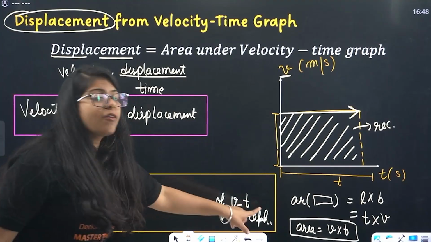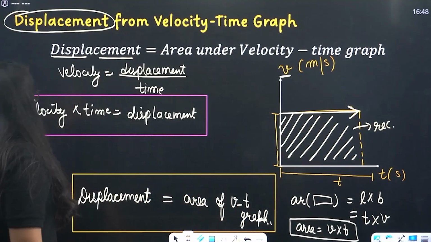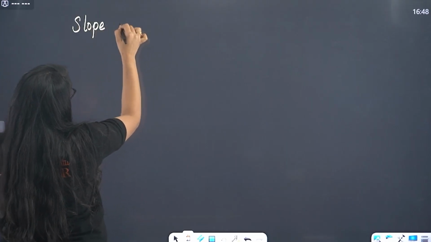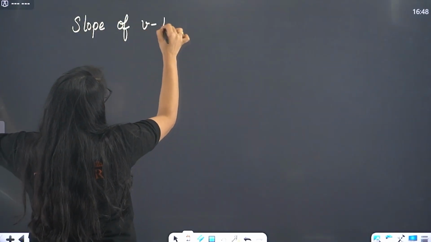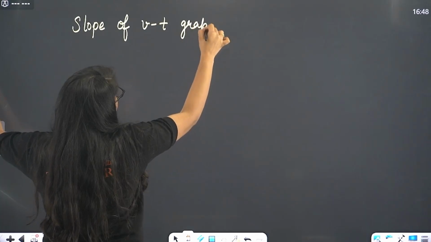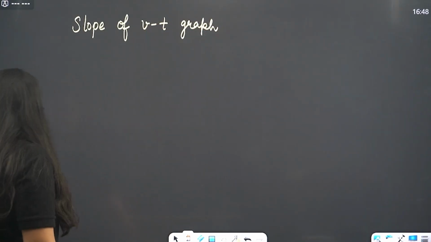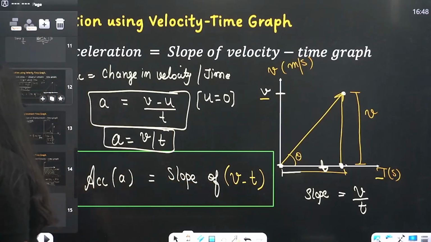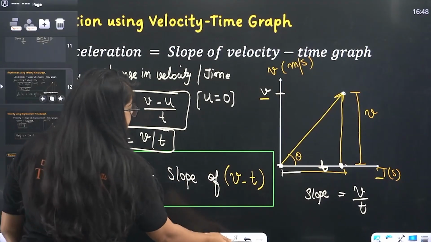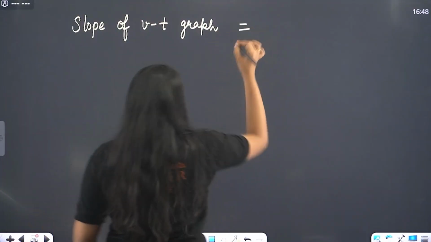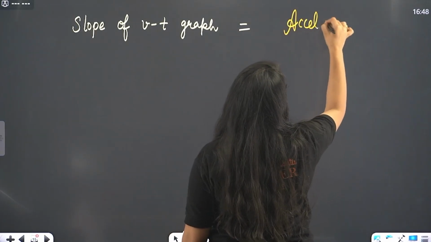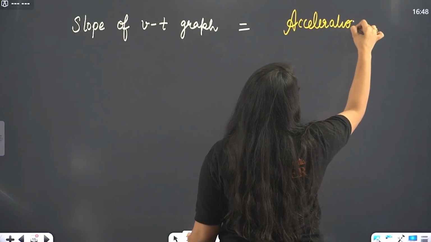Displacement is equal to area of VT graph. So three things we studied. Slope of VT graph gave us acceleration. So slope of VT graph gives you acceleration.